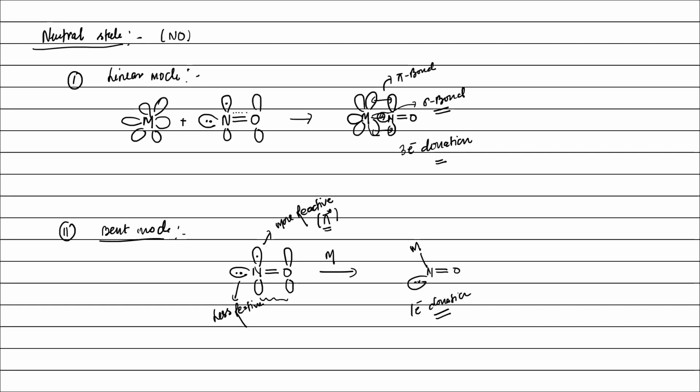However, when we are taking NO in ionic state, then it will have two kinds of adaptation, NO plus and NO minus. NO plus binds to the metal in linear mode, and NO minus binds to the metal in bent mode. In both the cases, either NO plus or NO minus gives 2 electrons to the metal.